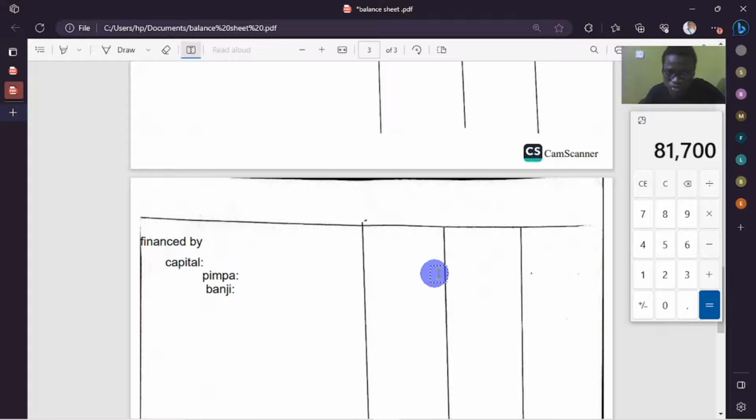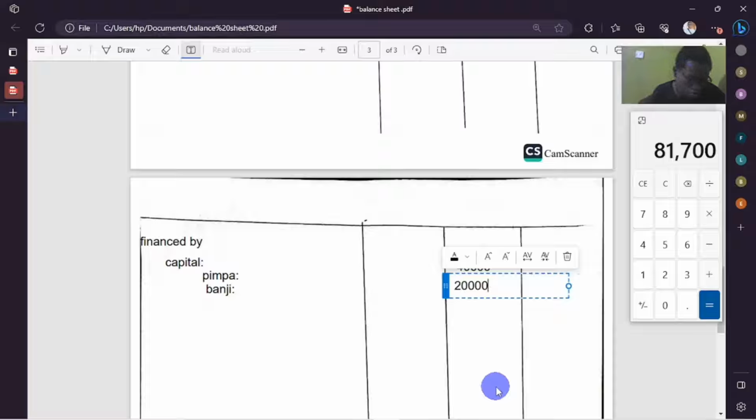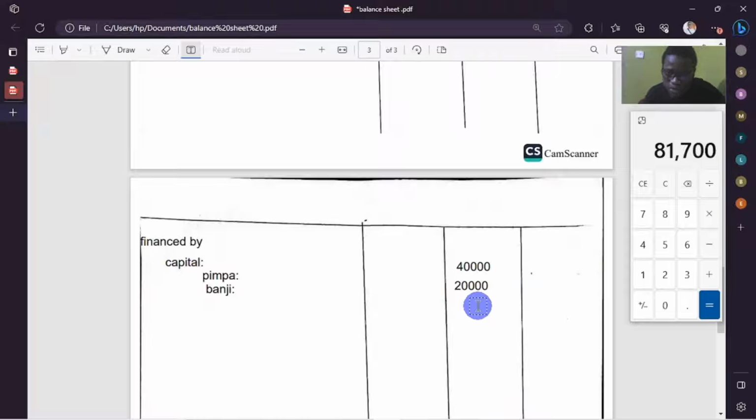So you contributed 40,000. That carries from the account with the capital. Then this one brought in 20. So just look neat and look professional in what you're doing. Don't make your work look scattered. So from there now, going to add the two, which will give us 60, no need of using a calculator. So here we're going to have 60,000. Bring it down here. 60,000.